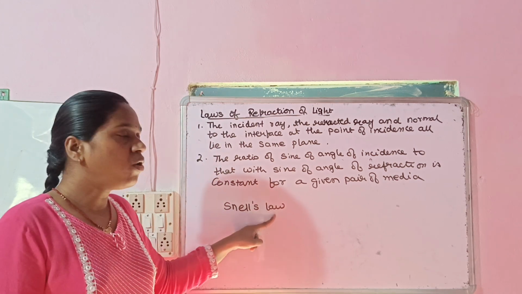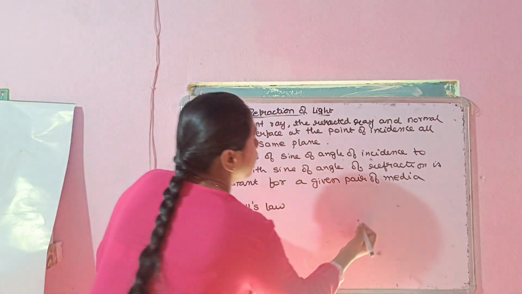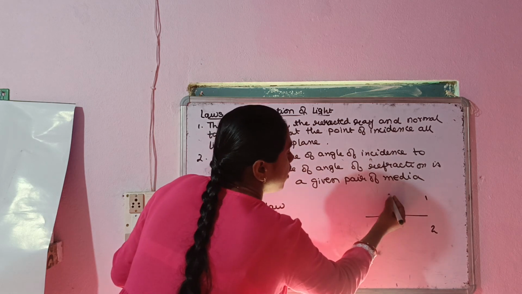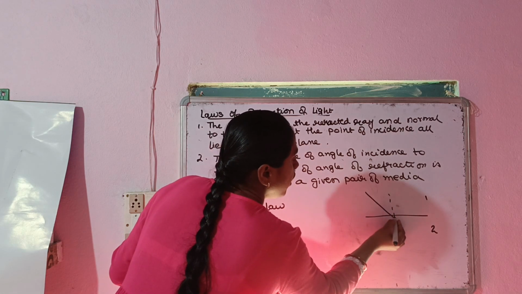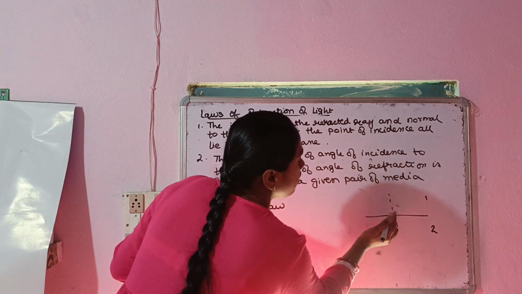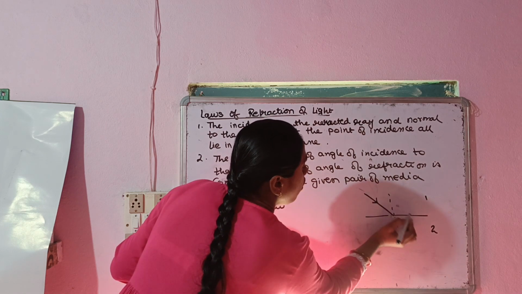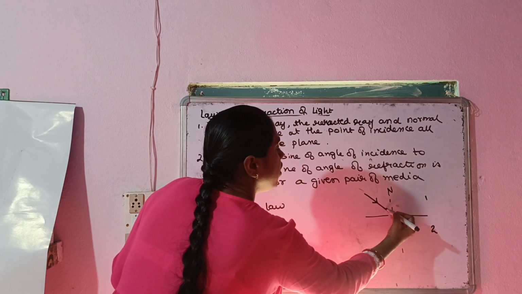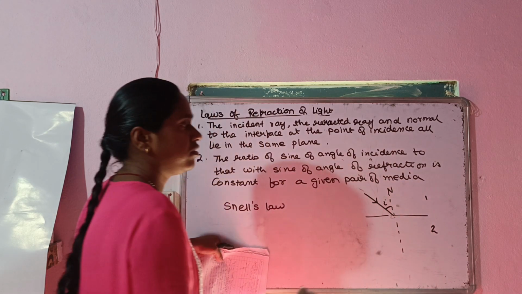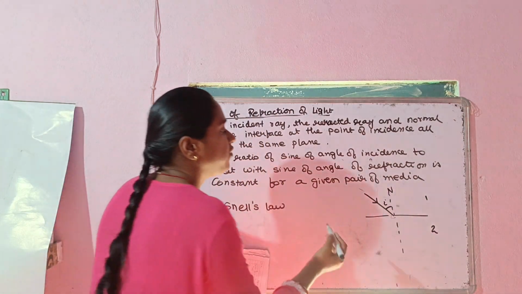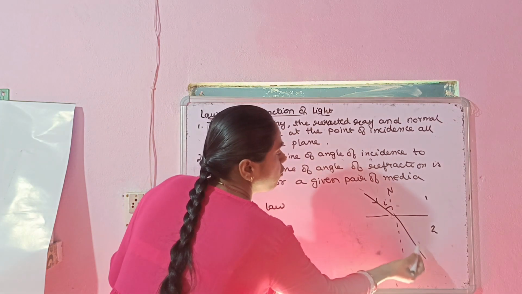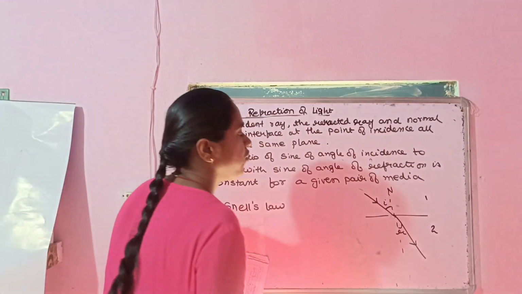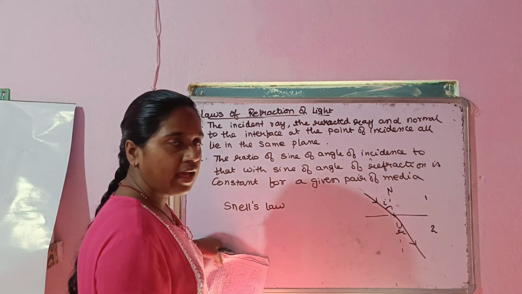Its name is Snell's law, and it says that whenever the ray of light is passing from first medium to second medium like this, suppose, and there is an incident ray like this. This law you have to understand very carefully. This is your normal ray, this is your incident ray, this is your angle of incidence. Okay, and after refraction it will bend towards or away from the normal. Let's say it bends towards the normal. Let this be the angle of refraction, which is denoted by r.